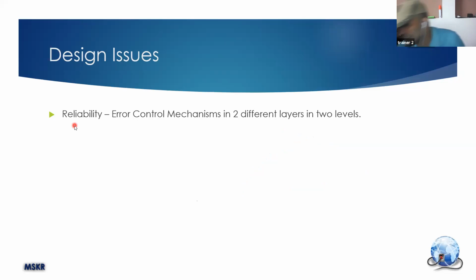So the first design issue you need to handle is reliability. Reliability means when you send a message, your friend must receive the message. Let's say a simple message.